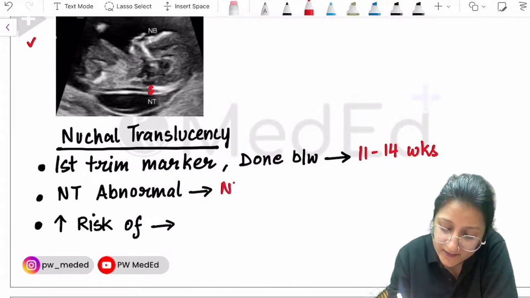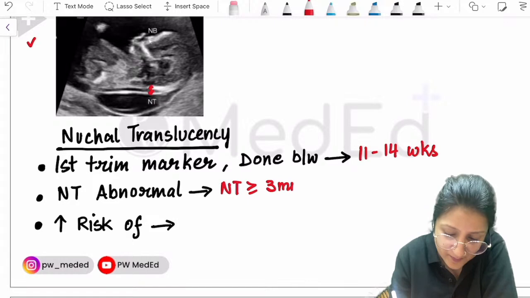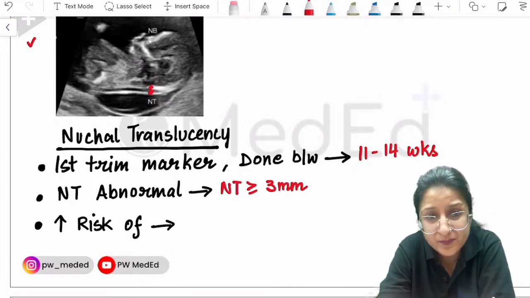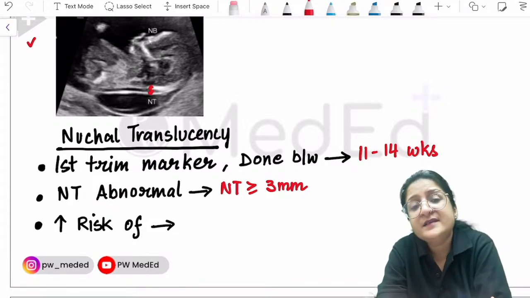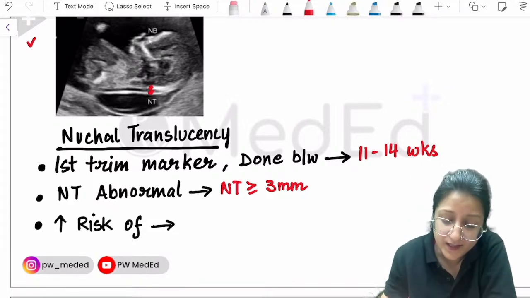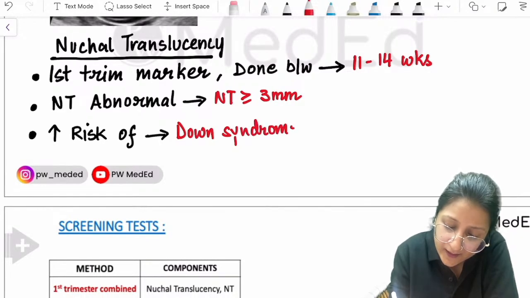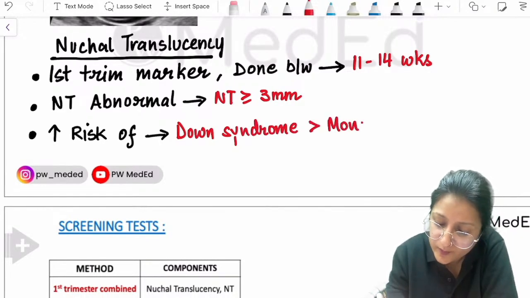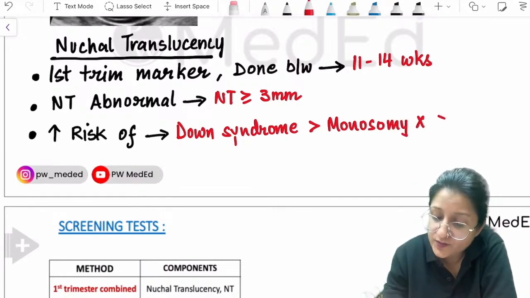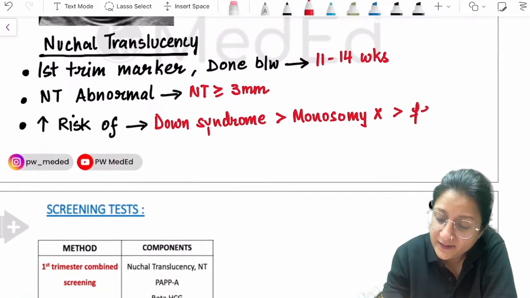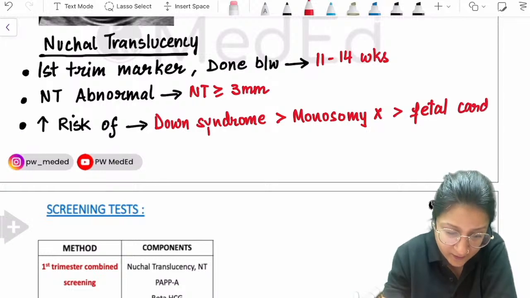An NT that is more than or equal to 3 mm is abnormal. And if there is raised nuchal translucency, there is increased risk of Down syndrome in the fetus. There is risk of monosomy X also, and there is also increased risk of other congenital malformations in the fetus, particularly fetal cardiac malformations.